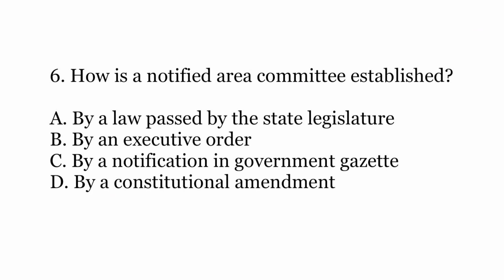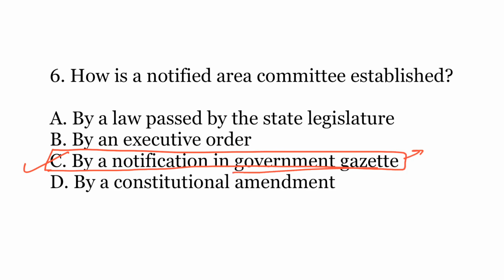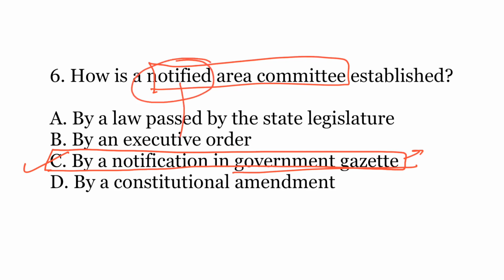Sixth question, how is a notified area committee established? The options are A. by a law passed by the state legislature, B. by an executive order, C. by a notification in Government Gazette, or D. by a constitutional amendment. The correct answer is C. by a notification in the Government Gazette. So this notification can be published by the state government in the state government's gazette, and by virtue of that the urban local body known as the notified area committee has to be established. As the name itself indicates, notified means it can be established only by a